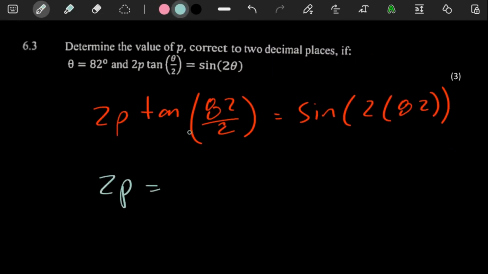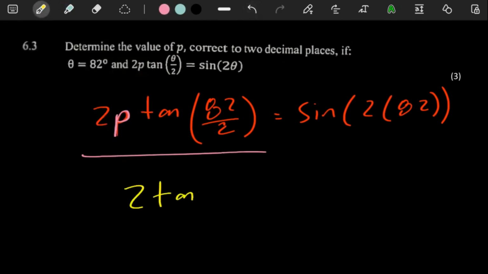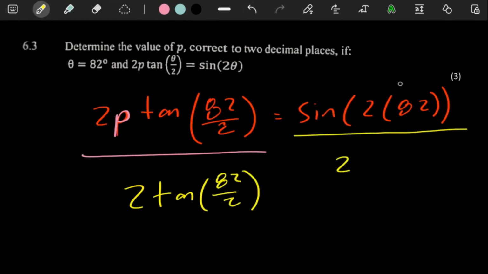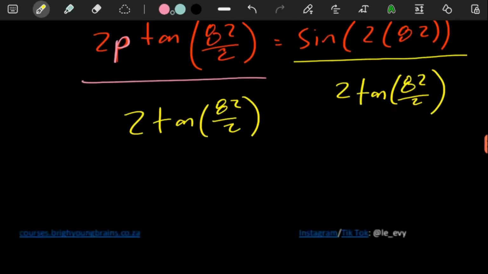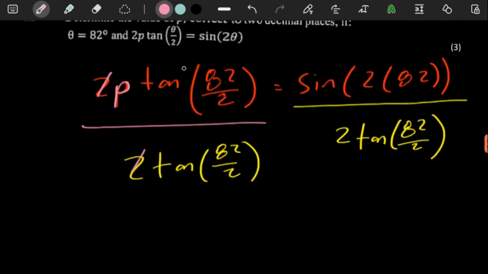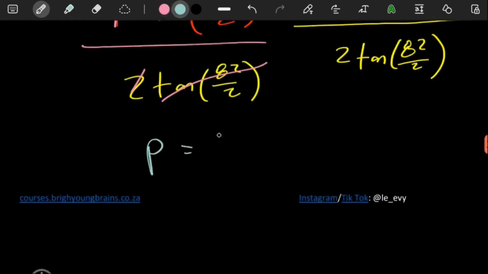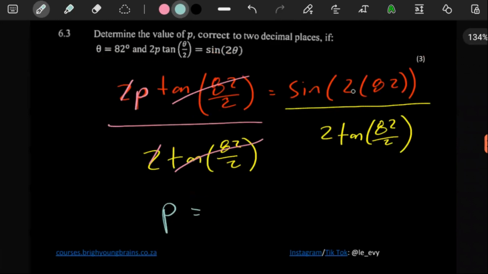So we can divide both sides by, let's actually do it all at once. Since we want p as the subject of the formula, we can divide both sides by 210 with this value there. Do it on the right, do it on the left. 210, 82 over 2. So this 2 cancels that 2, this cancels that. Then you have p on its own. P is going to be equal to whatever this value is, of which we can put that in our calculator, because why not?